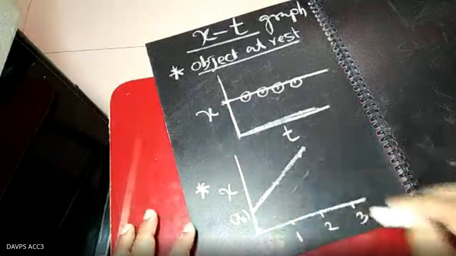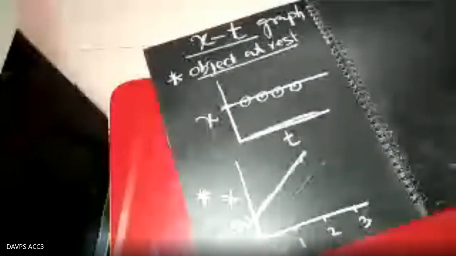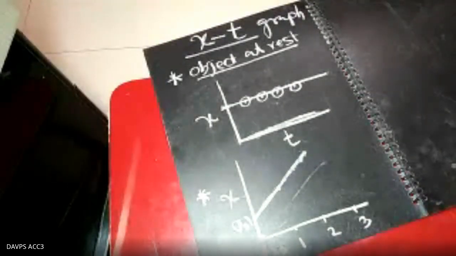So this graph indicates the object. What is the nature of the graph? If the graph is a straight line, write it quickly.